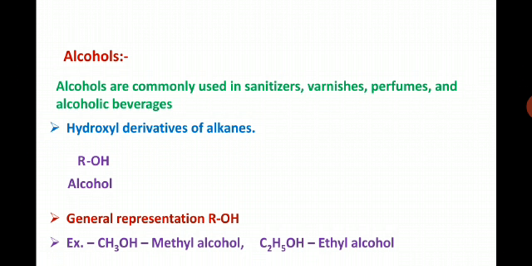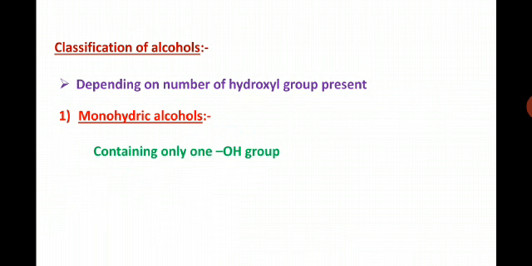Now moving on with the discussion, we will move towards the classification of alcohols. You will find that alcohols are classified depending on the number of hydroxyl groups present. That is, how many hydroxyl groups are there in an alcohol will be the basis for the classification. If we consider the first type, it is monohydric alcohols.